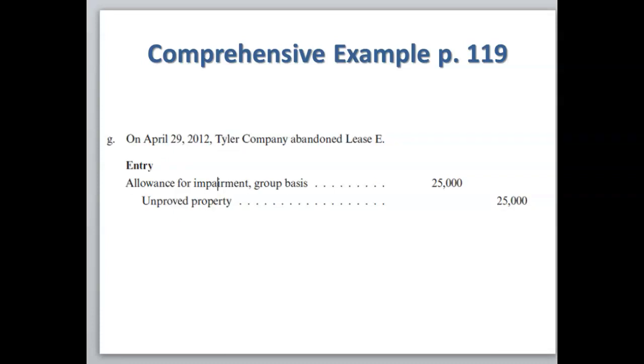On April 29th, Tyler Company abandoned lease E. Lease E is one of our insignificant properties. So the journal entry is to debit the allowance for impairment, group basis for $25,000, and to credit unimproved property for $25,000. $25,000 is the amount of the acquisition cost for lease E.